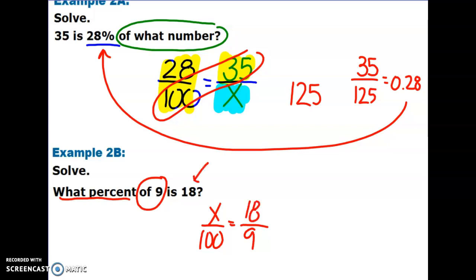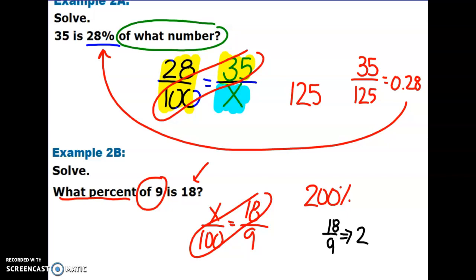is 18. Okay, so if I look at that and I do my cross products, I'm going to divide 1,800 by 9. And dividing by 9 is going to give me 200%. If I also looked at this problem, and if I know 18 divided by 9 is the same as 2 wholes, as a percent that is 200%.